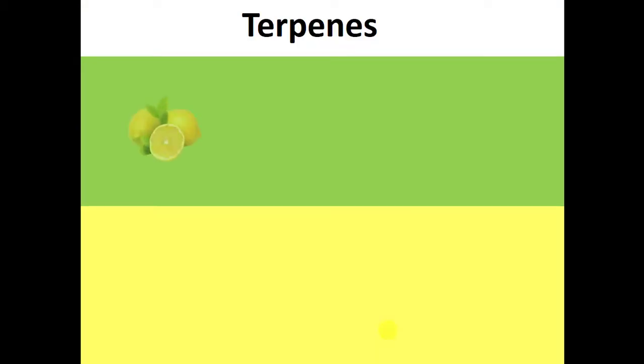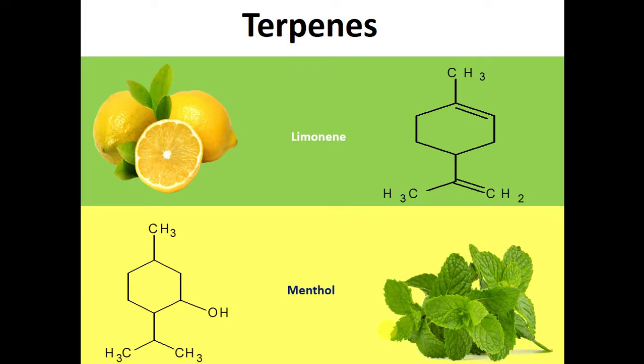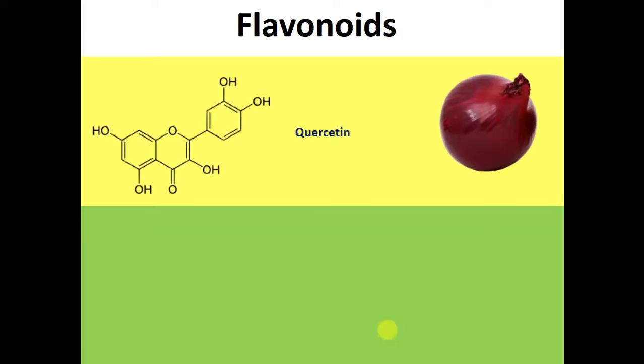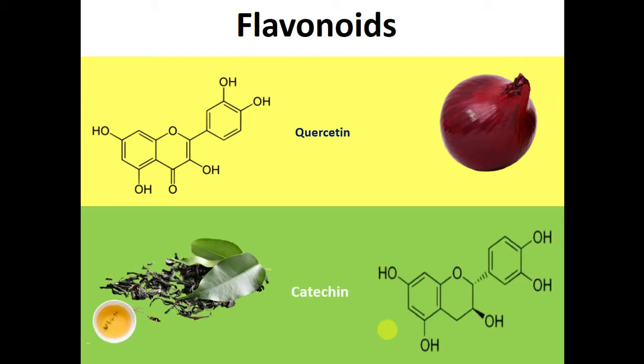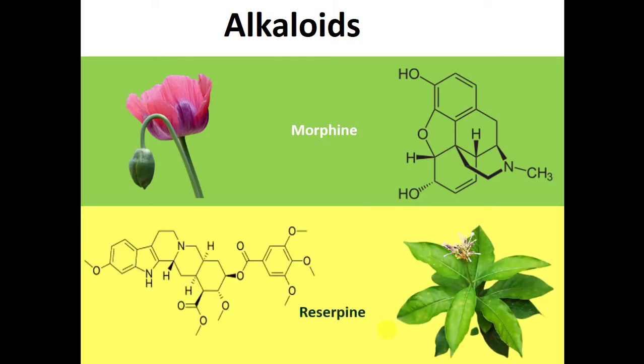These are the examples of terpenes: limonene and menthol. And these are the examples of flavonoids: quercetin and catechin, which is found in green tea. And these are the examples of alkaloids: morphine and reserpine, which are found in poppy flower and sarpagandha respectively.